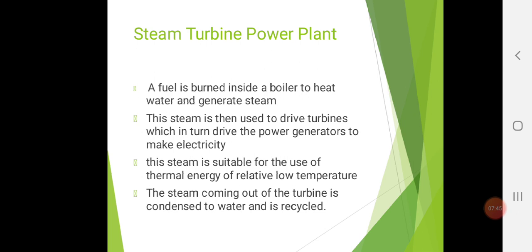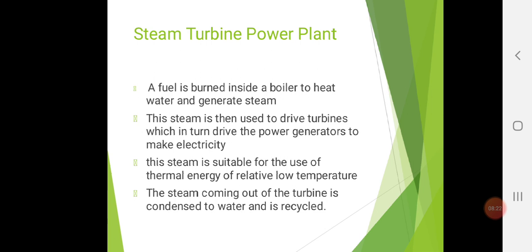In a steam turbine power plant, a fuel is burned inside a boiler to heat water and generate steam. This steam is then used to drive turbines, which in turn drive the power generators to make electricity. This steam is suitable for the use of thermal energy of relatively low temperature, that is below 600 degrees Celsius. The steam coming out of the turbine is condensed to water and is recycled. See, here we are not wasting water.